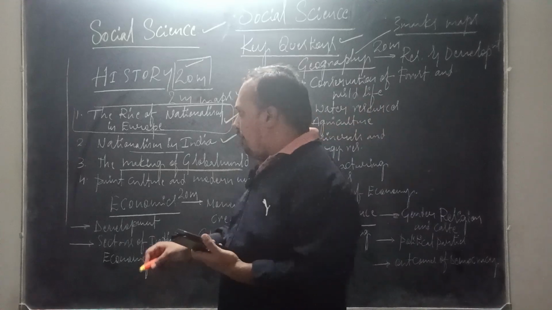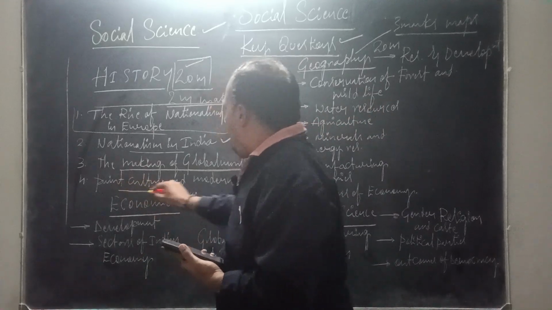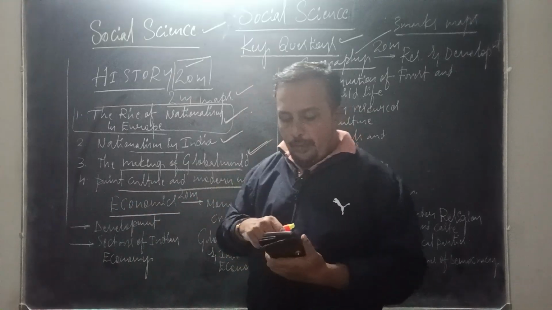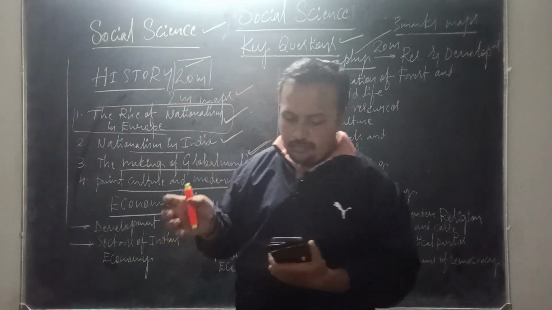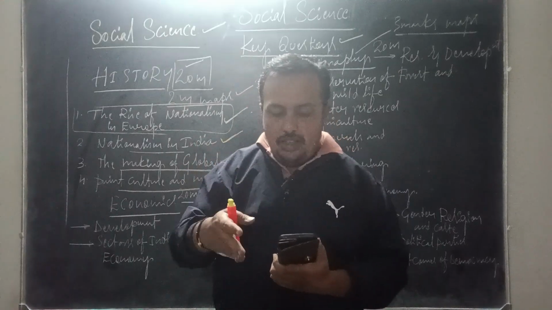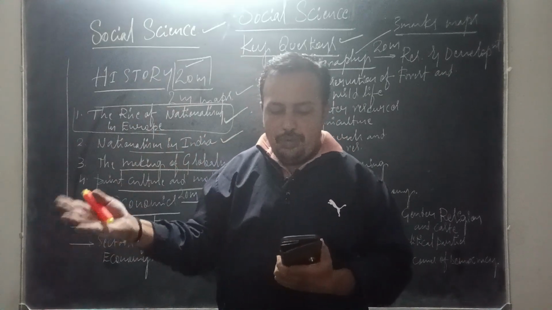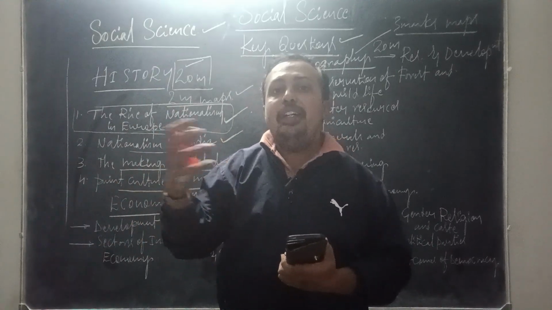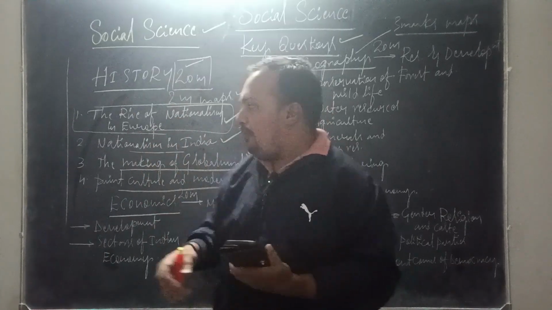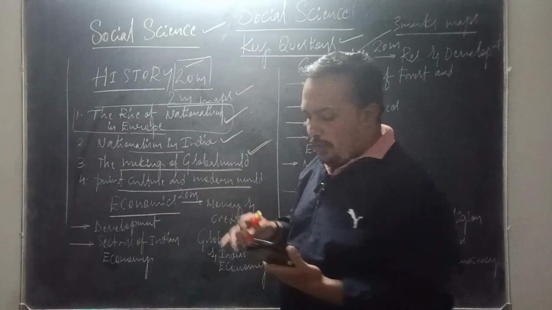Another very important chapter for 3 marks questions is print culture and the modern world. In this chapter, hand print technology came from China, accordion books were printed there, and you should know what the printing materials were. These are all 2 marks and 1 marks questions from print culture and the modern world.